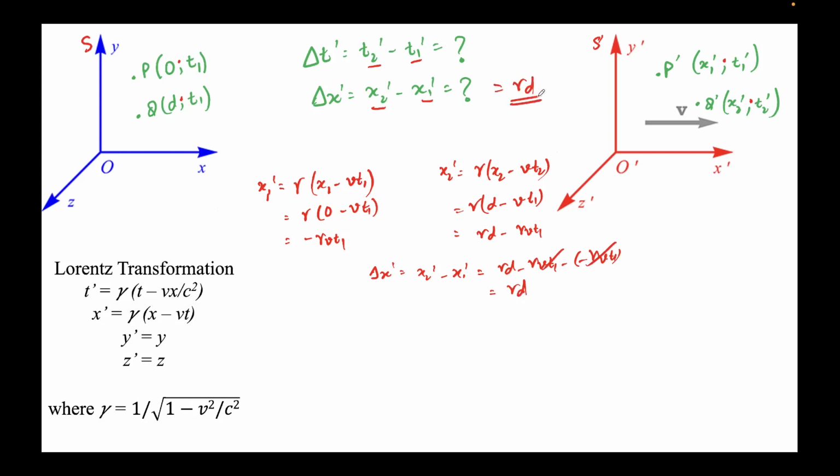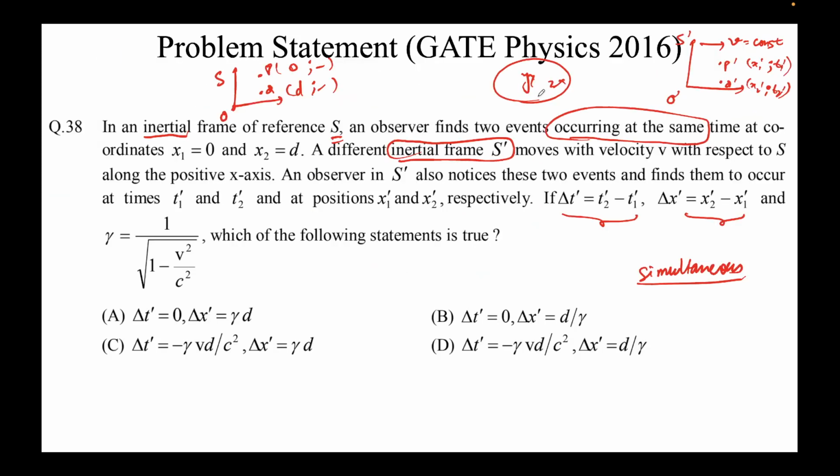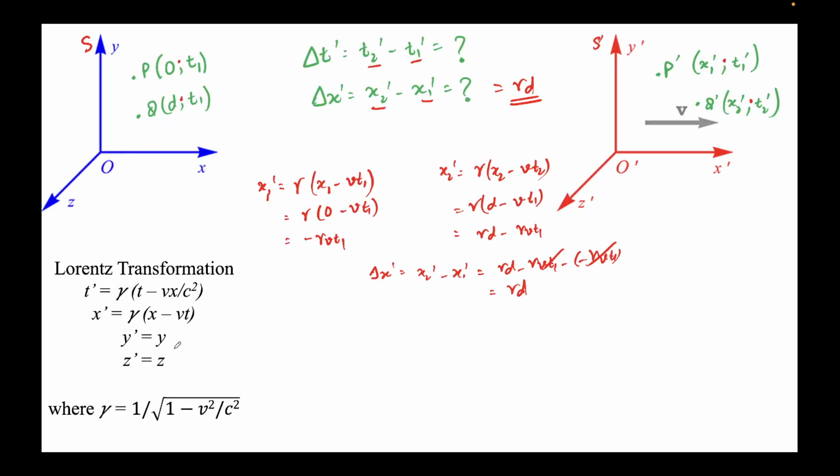So this is the first part of the question. Let's see if there are any options like this. There are. Delta x prime we found out to be gamma d. So either this is correct or this is correct. This is not correct. This is not correct. So we'll also have to find delta t prime. It's good practice to eliminate options whenever you can, because sometimes, if let's say this option were also d by gamma, then you need not even solve for delta t prime. C would have been the correct option, right? So where are we?